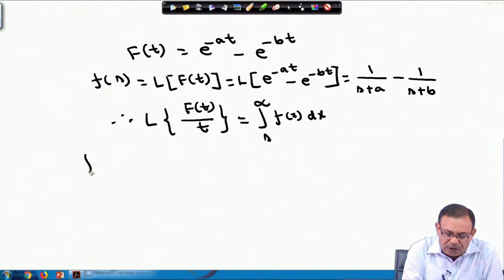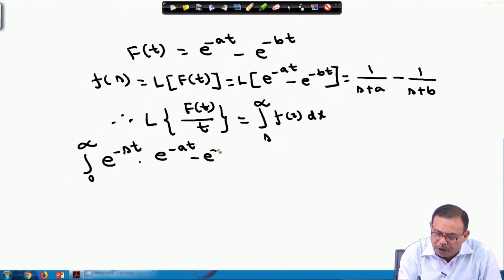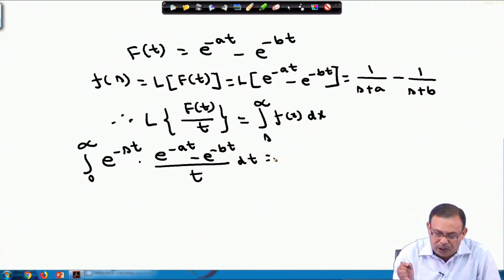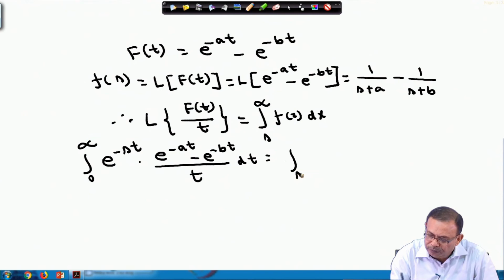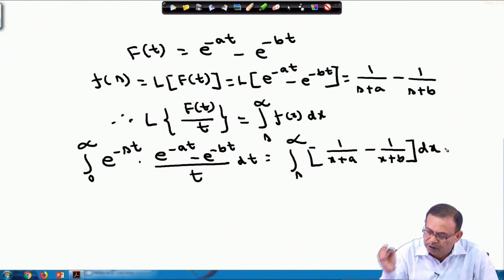Or in other sense, you can write integral 0 to infinity e power minus s t, that is Laplace transform of this, which is nothing but e power minus s t into e power minus a t minus e power minus b t by t dt. This is equals integral s to infinity of 1 by x plus a minus 1 by x plus b into dx, and this will come in terms of log function.